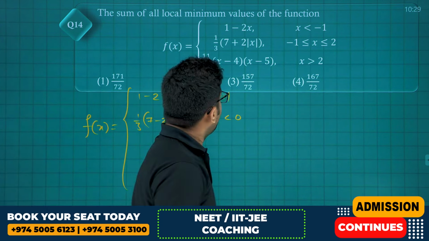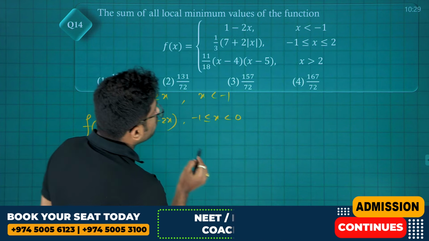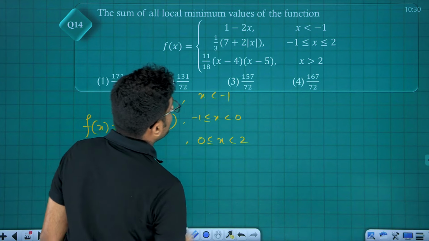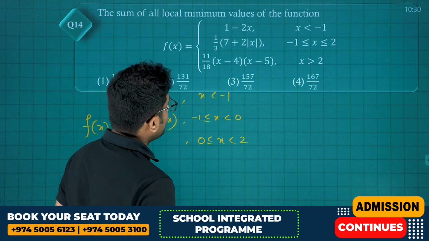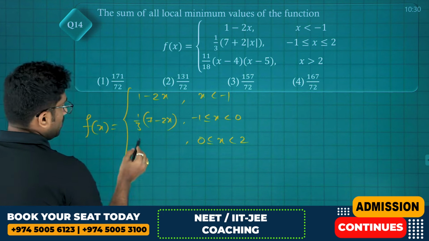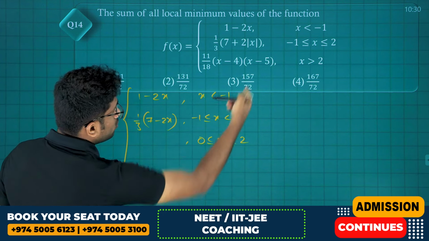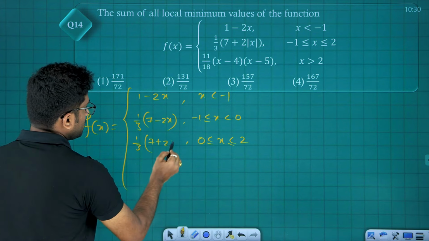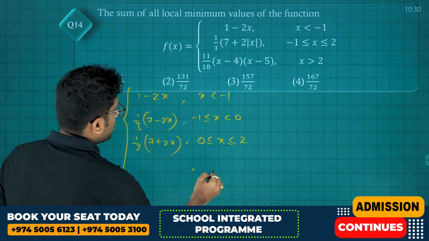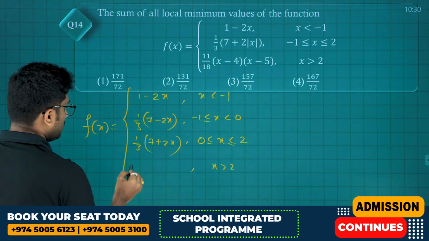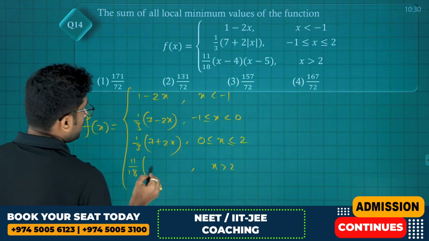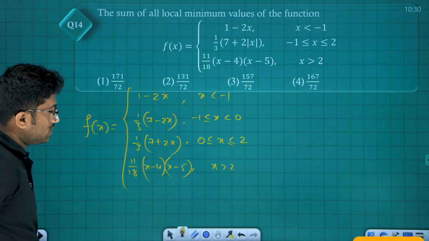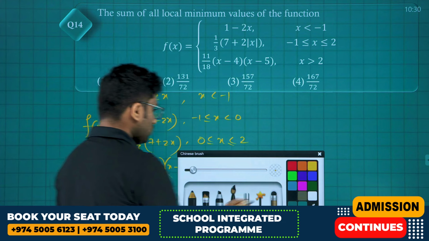Next, from 0 to 2, 0 less than or equal to x less than or equal to 2, they have included 2, no? It is 1 by 3 times 7 plus 2x. And for x greater than 2, it is a quadratic graph, 11 by 18 into x minus 4 into x minus 5. Okay, done. Let's try to plot it.